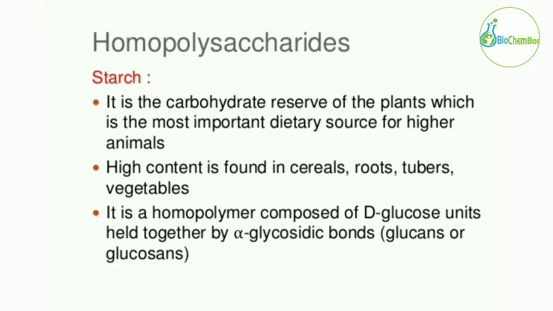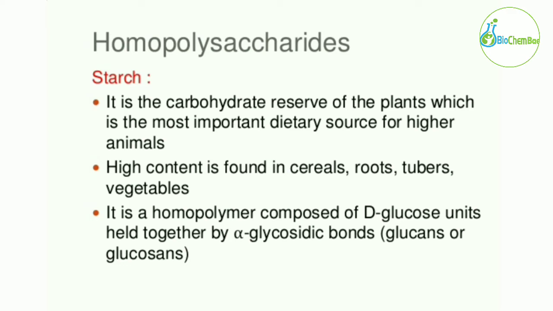Now let's take a look at examples of homopolysaccharides. The first one is starch. Starch is the carbohydrate reserve of the plants, and it is the most important dietary source for higher animals such as humans. High content of starch is found in cereals, roots, tubers and vegetables.